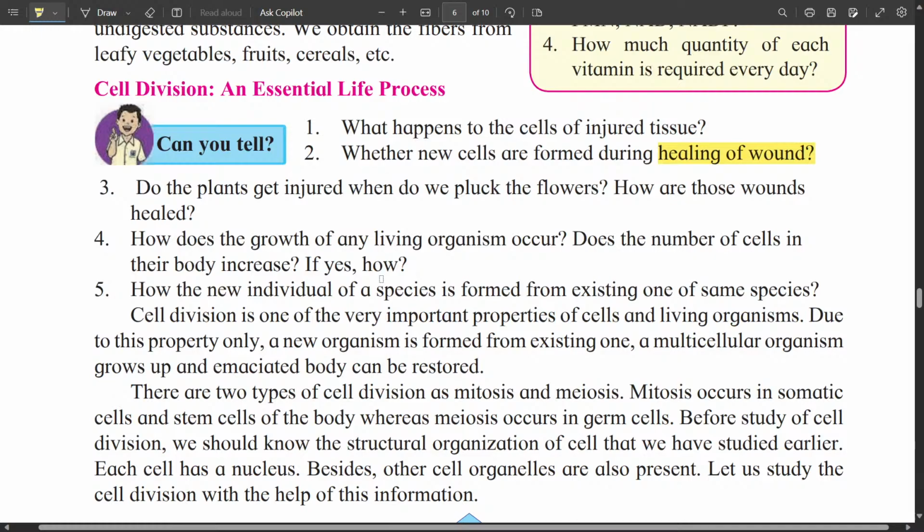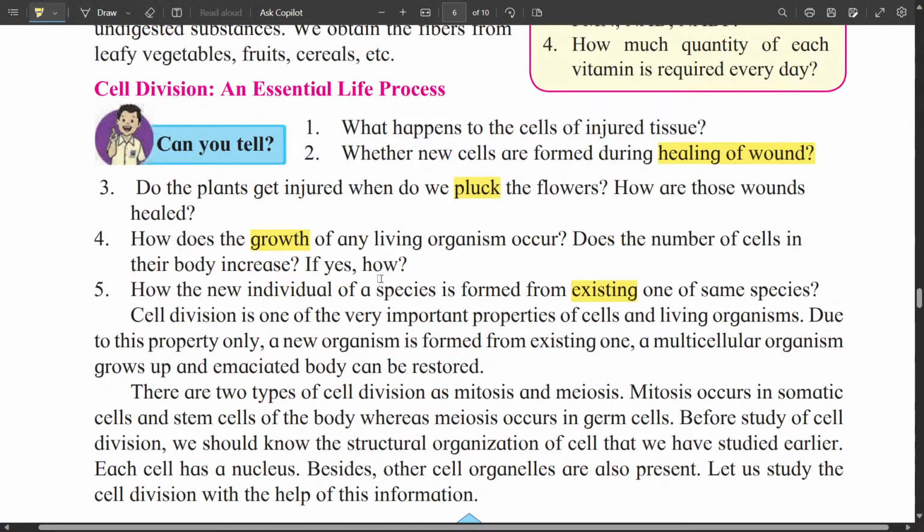Do the plant get injured when we pluck the flowers? Yes. But that cut is then healed after some time by formation of new cells. Then during the growth of any individual, new cells are formed. How the new individual of a species is formed from existing one of same species? By the process of reproduction. And this reproduction can be sexual or asexual.